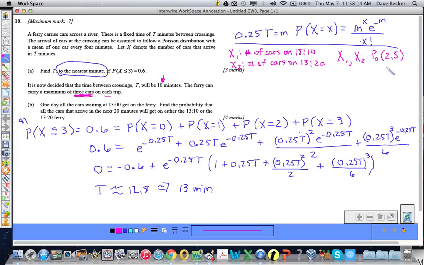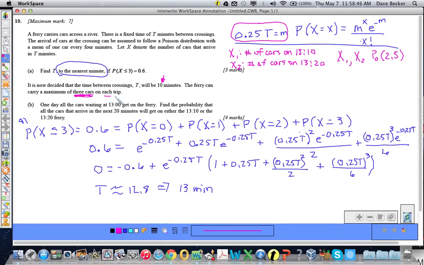Where'd you get 2.5, Mr. Becker? Well, we know that m equals 0.25 times t, and we are told that t is equal to 10 because the king or queen got a little bit uppity, and that's what they decided. Have we got that settled? Good. So we have a maximum possible number of cars at 6: 3 cars each, 2 trips. Remember, 3 times 2 is 6.